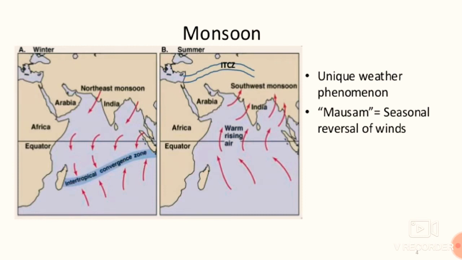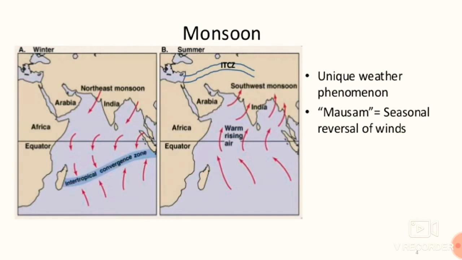In map B, which mentions the summer, the winds are coming from the southwest and it is known as southwest monsoon. And why is there seasonal reversal? Because there is a phenomenon known as the apparent movement of the sun.